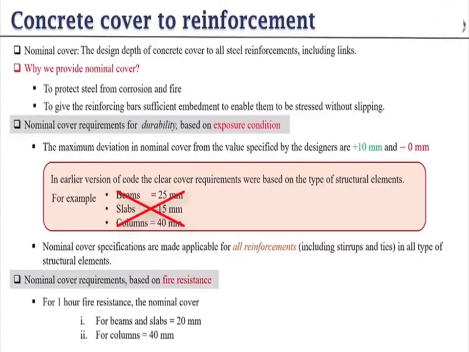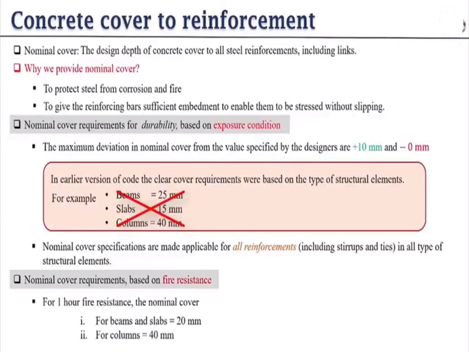Now, why do we provide this cover on reinforcement? To protect steel from corrosion and fire, and to give the reinforcing bars sufficient embedment to enable them to be stressed without slipping. Okay, so nominal cover requirements for durability are based on exposure condition. This part we already discussed in our previous lecture: clear cover depends on exposure condition also.